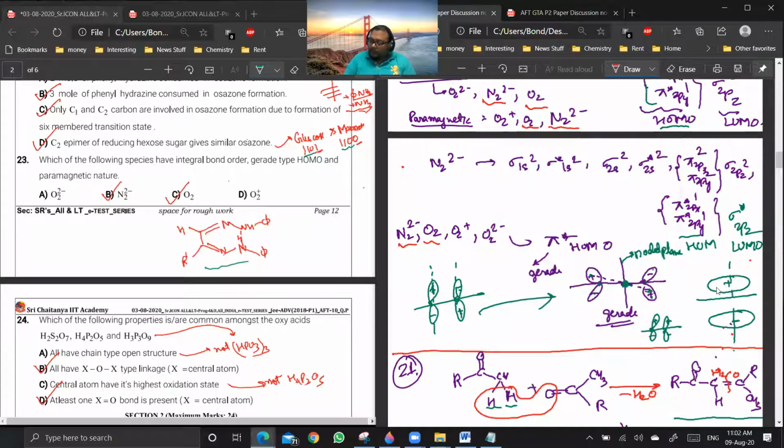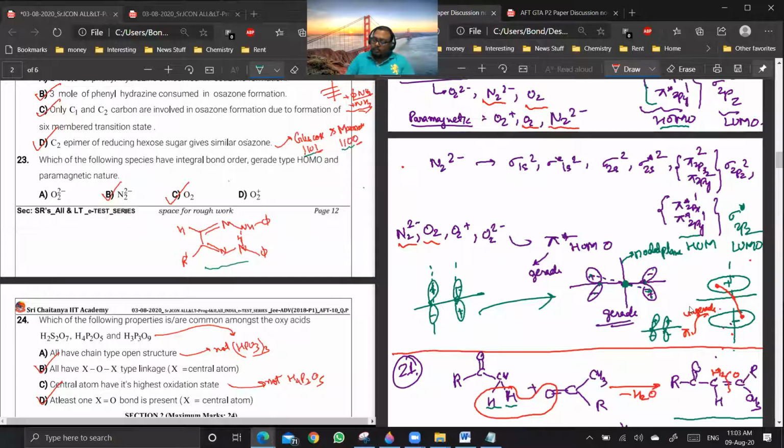Now, if I'm starting with this point, and then I am going towards the center of symmetry, and then I am going in this direction, I'm going from plus to minus. Are you getting a point? Yes, sir. So the pi orbital will be ungerade. Getting a point?